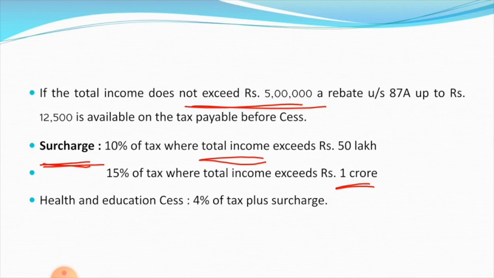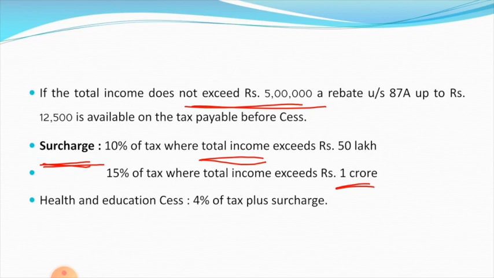If his total taxable income is below 5 lakhs, 12,500 can be refunded as rebate. Rebate means a refund that you are eligible for in case the taxes you pay exceed your liability. Not exceeding 5 lakh, 12,500 is refundable to you. That is known as tax rebate under section 87A.